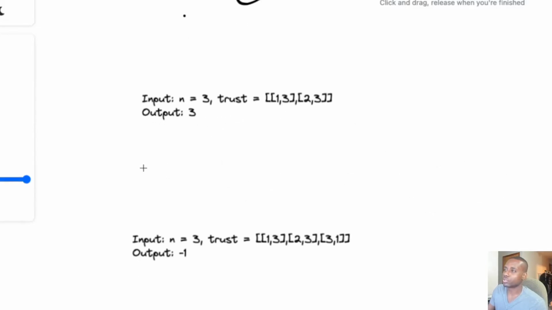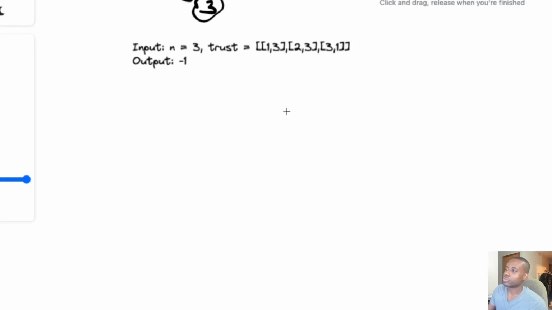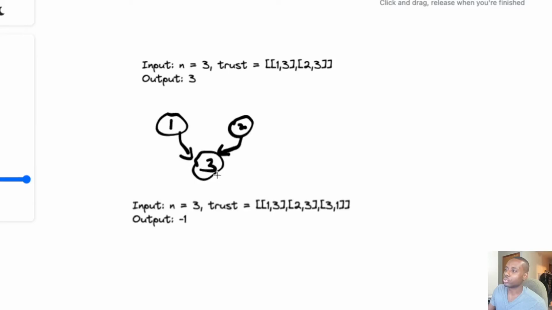This next one will be interesting. Let's quickly draw 1, 2, 3. Now let's do the connections. 1 trusts 3, so there's a directed edge going from there. 2 trusts 3. So we see that the only node that has n-1 in degree is 3, and it also has a 0 out degree. So it satisfies those 2 important criteria. Everybody trusts the town judge, but the judge doesn't trust anybody, so that's why we return 3, guys.